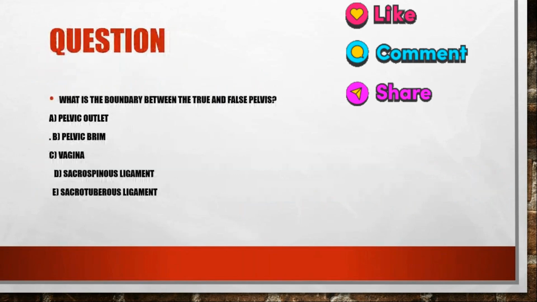Now next question. What is the boundary between the true and false pelvis? Option A, pelvic outlet. Option B, pelvic brim. Option C, vagina. Option D, sacrospinous ligament. Option E, sacrotuberous ligament. Pelvic brim. Yes.